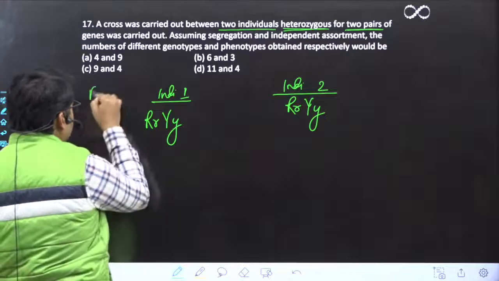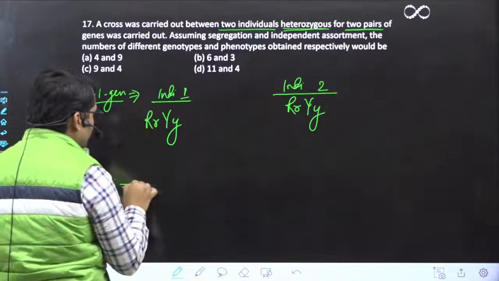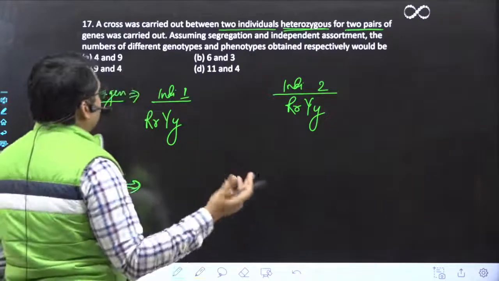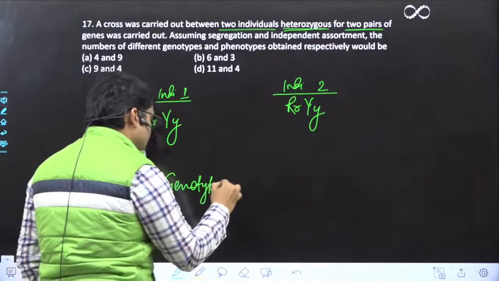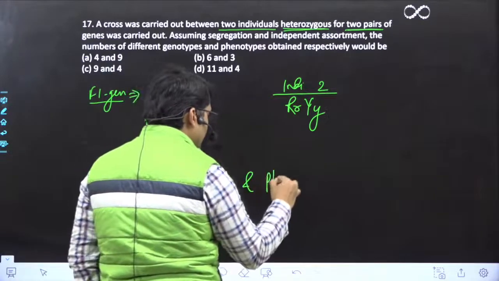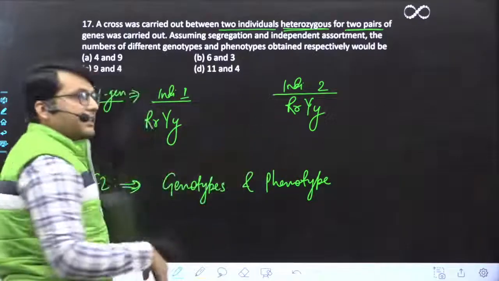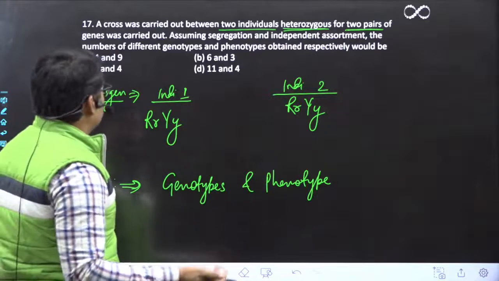This is the F1 generation because hybrids are always F1 generation. What should be the ratio of their genotypes and phenotypes? Now if you remember the dihybrid cross,